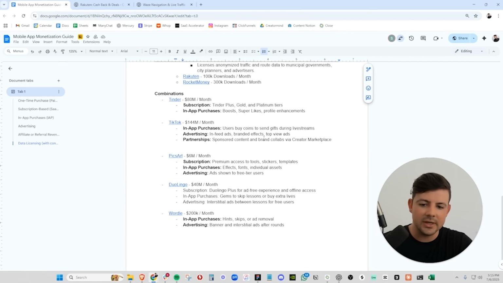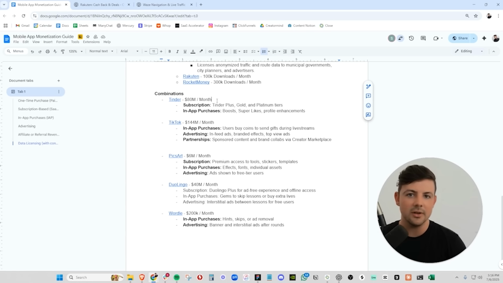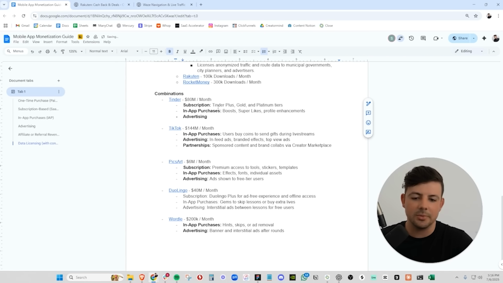And finally, moving to some of the most profitable apps in the store, they are using a combination of different monetization methods. And this is what I would recommend you do, is use a combination of all these different methods, right? For example, we have Tinder. Everybody knows Tinder. They're doing $80 million per month, and they have multiple different ways that they monetize. So of course they have their subscription, which is Tinder Plus, Gold, and Platinum tiers, but they also offer in-app purchases like boosts, super likes, and other profile enhancements.